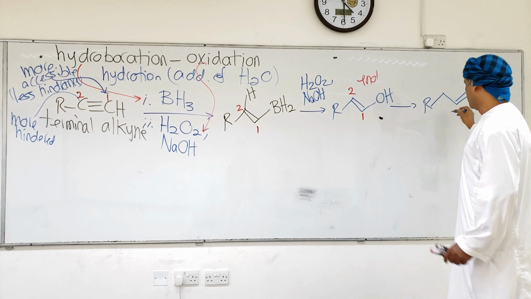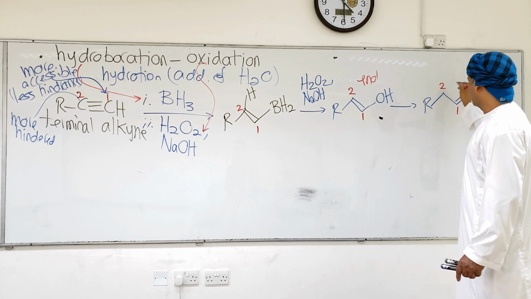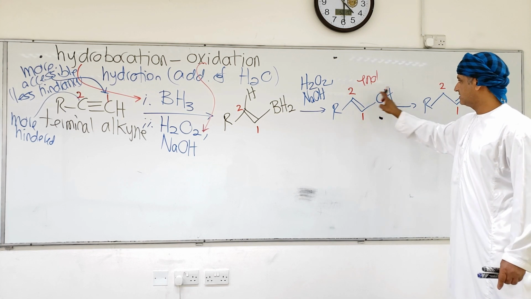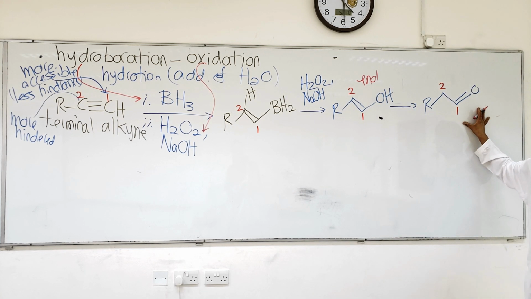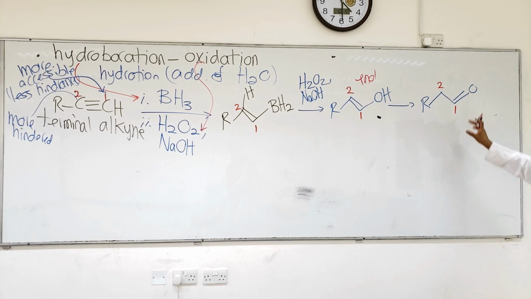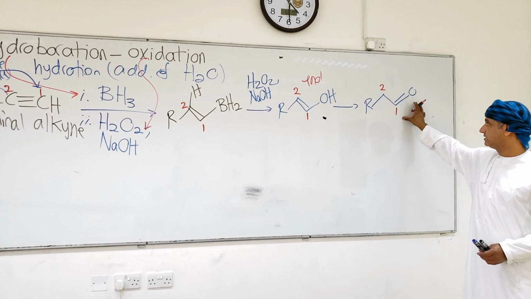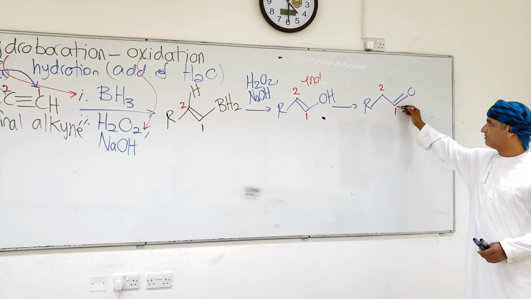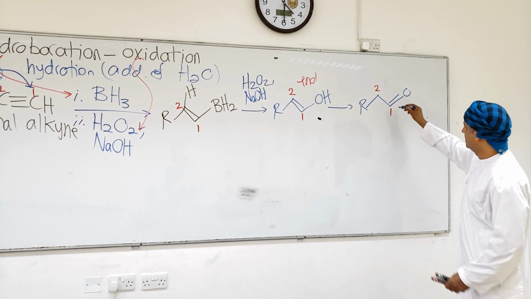Carbon 1 will now be doubly bonded to oxygen. Carbon 2 will take that H from the hydroxyl group. This is the carbonyl compound that is obtained. If you pay attention, the carbonyl unit is on carbon 1, and carbon 1 has a hydrogen.